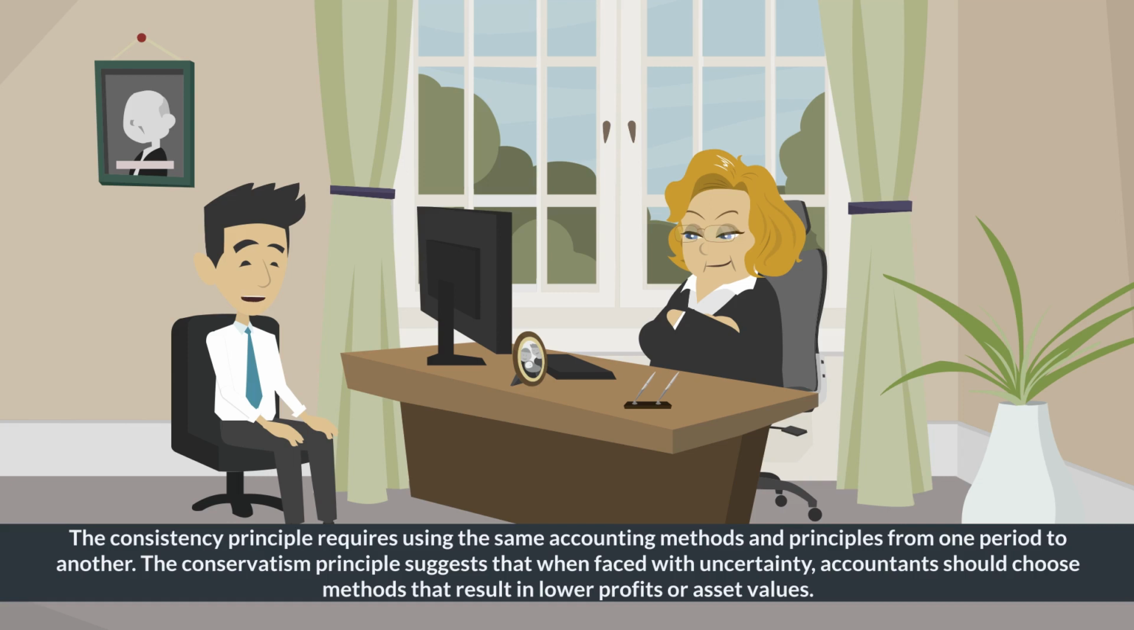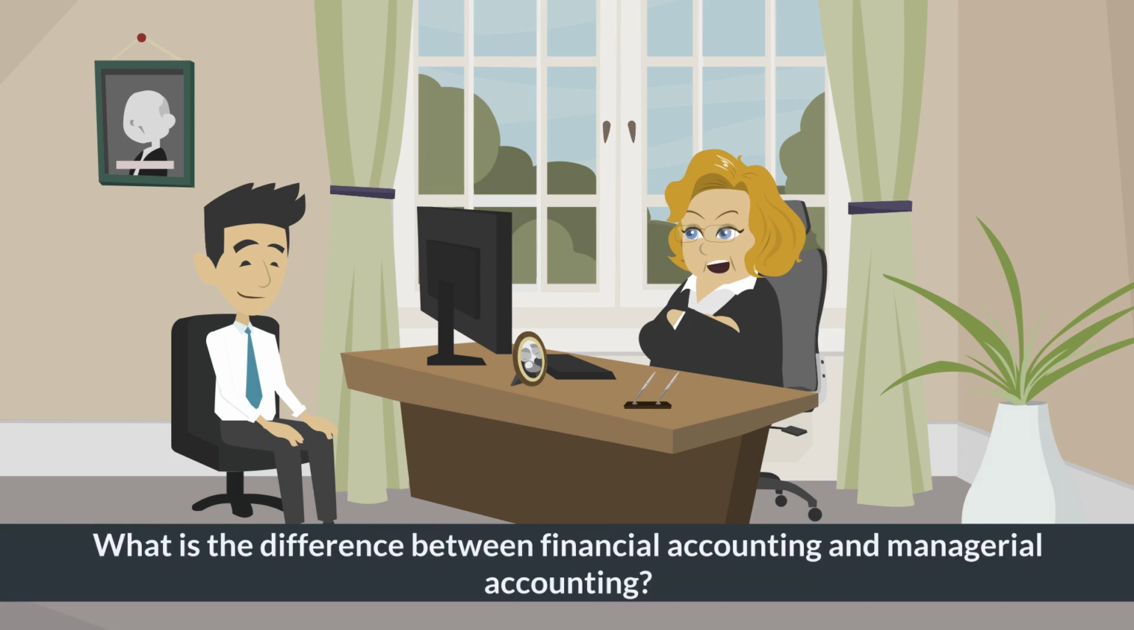The matching principle states that expenses should be matched with the revenue they help generate. The consistency principle requires using the same accounting methods and principles from one period to another. The conservatism principle suggests that when faced with uncertainty, accountants should choose methods that result in lower profits or asset values.